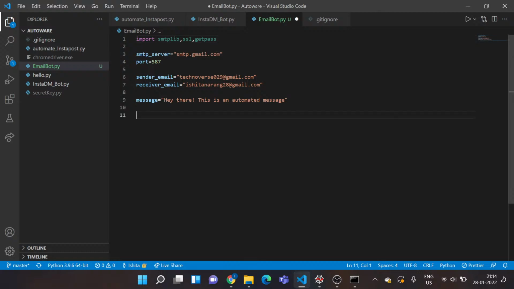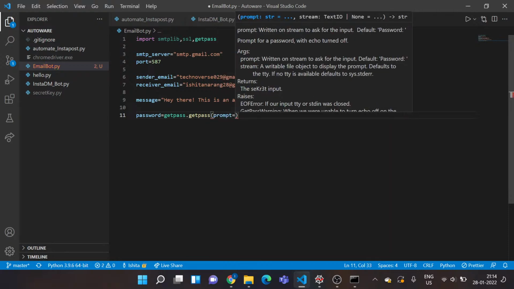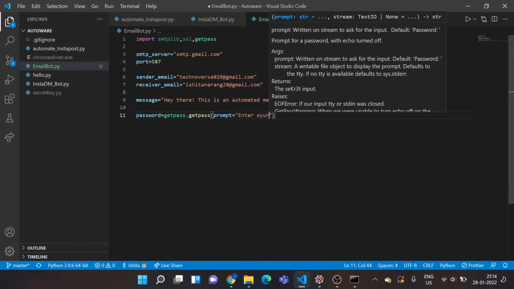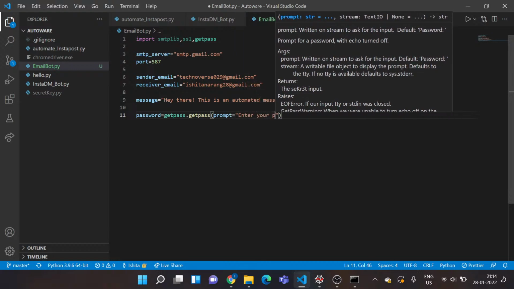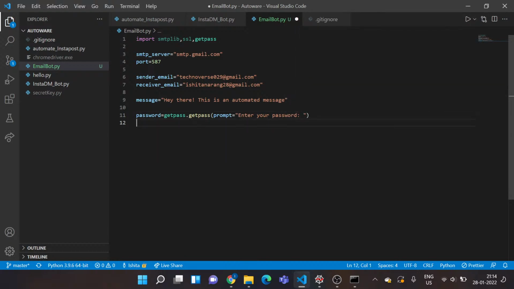So what you need to do is just create one variable password, call this library, call this function, and as parameters it requires a prompt. So that prompt, I would say any custom string of your choice. I would say enter your password, and there's a typo here, sorry. Okay, yeah, so I've got my password in.